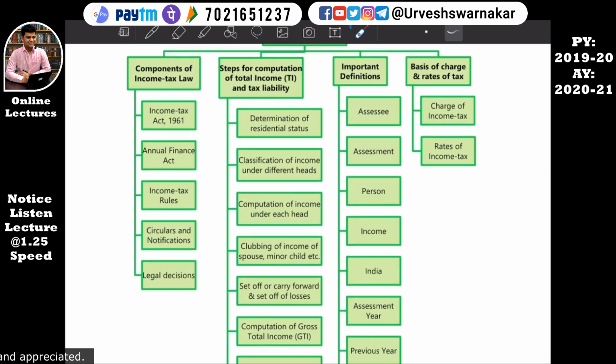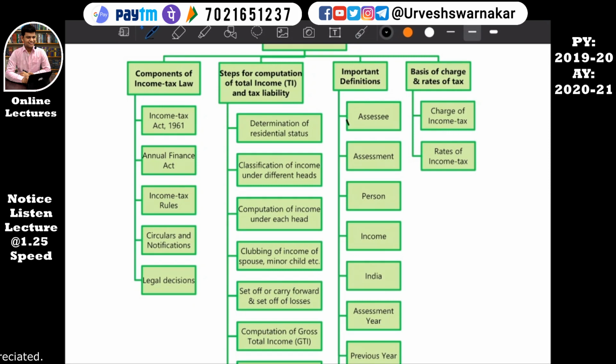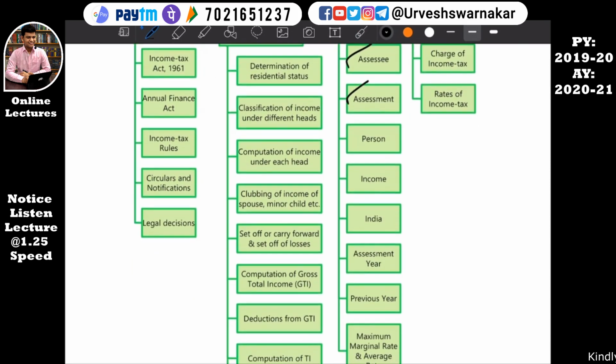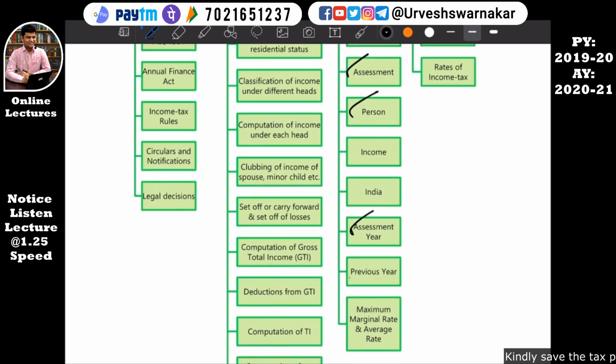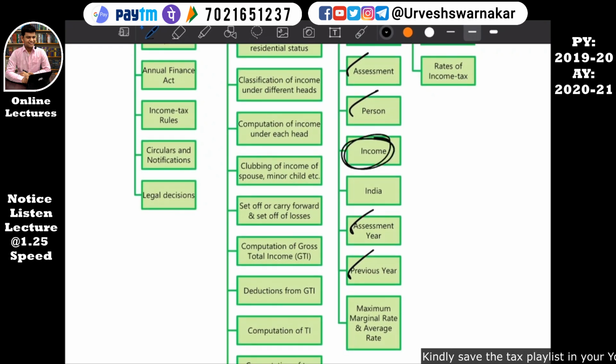In important definitions, we have studied the definition of the assessee. We have studied what does assessment means. We have studied what does person means. We have studied assessment here. We have studied previous year. Here they have given income as a part of important definition. Trust me, do not read it.